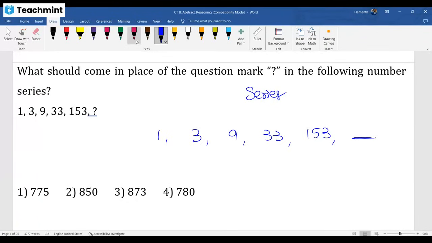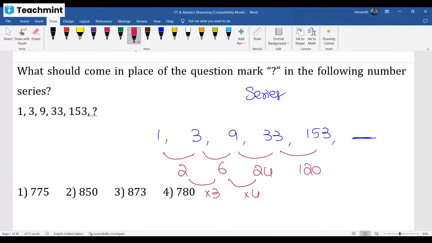Take differences, you will get clarity. When you don't have any logic in your mind, take differences. 80% of the questions can be done by taking differences. 2 here, 6 here, 24 here, 120. You observe 2 into 3 is 6, 6 into 4 is 24, 24 into 5 is 120.